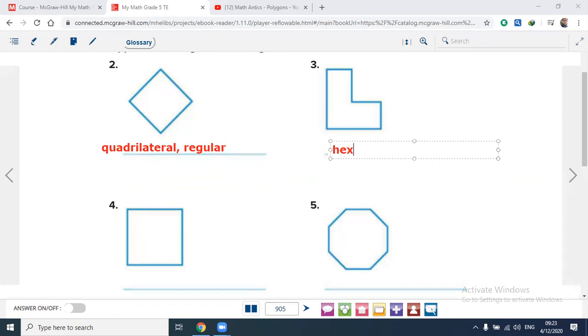But is this regular or not regular? What does regular mean? Are the sides the same length? Are the sides congruent? 1, 2, 3, 4, 5, 6. If all sides have the same length, they are equal in length. The sides are not equal, right? Not congruent. So this is not regular. I will write not regular.